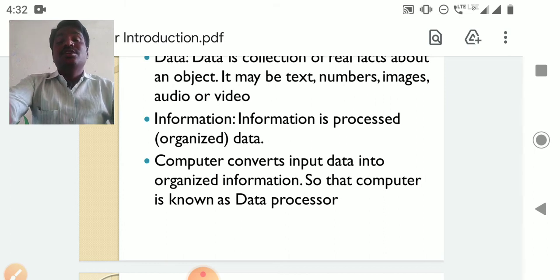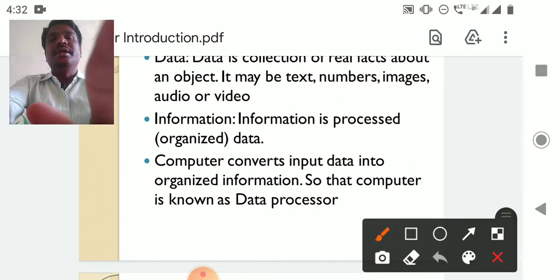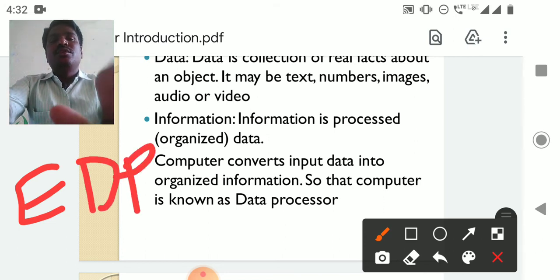If you see, in most of the MRO offices and MDO offices, computer centers were recently opened, and the name given was EDP center. EDP means electronic data processing.